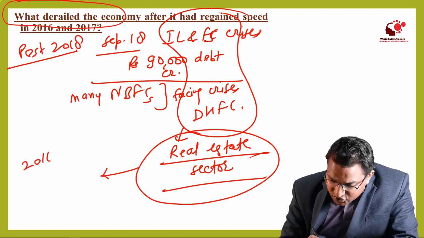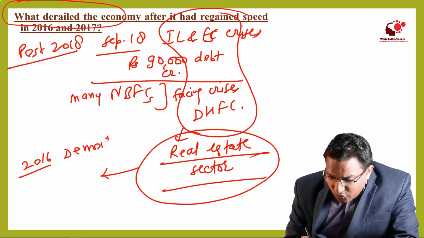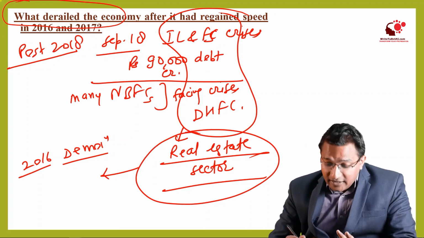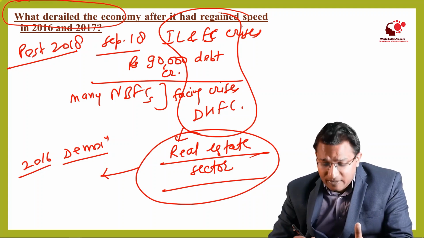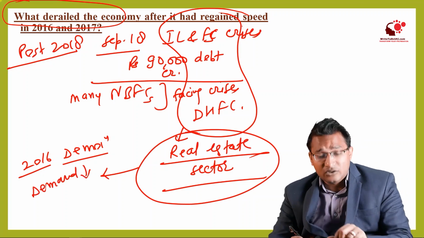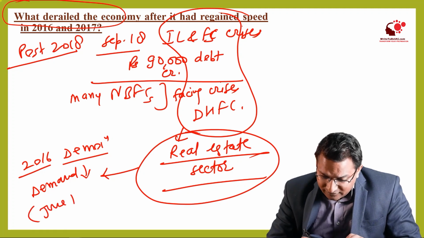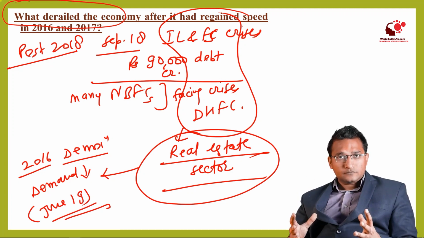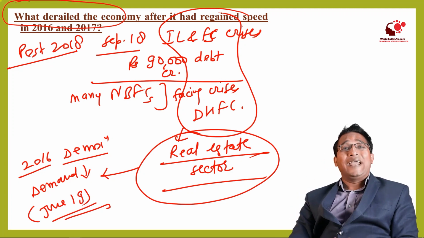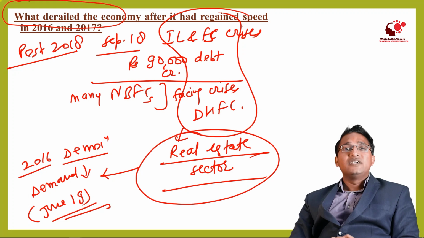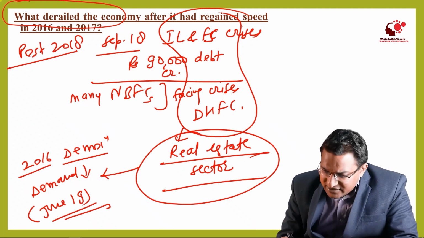First, in 2016 there was demonetization. Because of this demonetization, the black money was gone, and black money is supposed to be one of the major drivers of real estate. And apart from that, the global factors also had an impact. So overall, the demand for houses came down till June 2019. In June 2019, the situation was that 10 lakh units were unsold in 8 top cities in India, and annual demand is just 2 lakh units. That means there's a huge unsold inventory in India. And because of this, the real estate sector is in crisis.